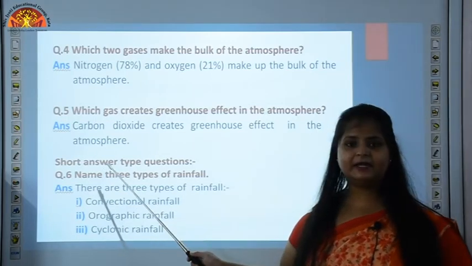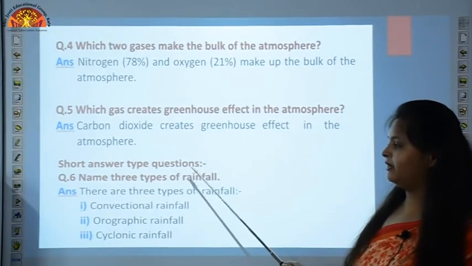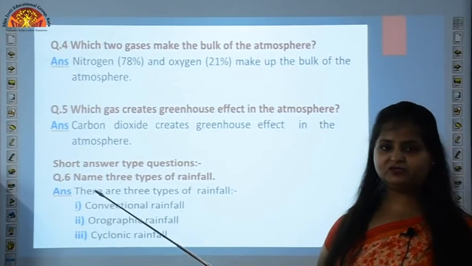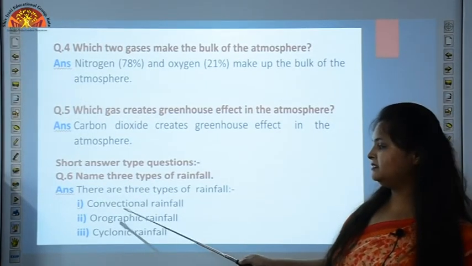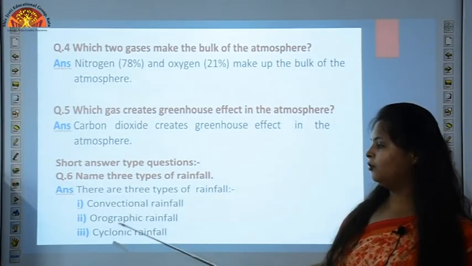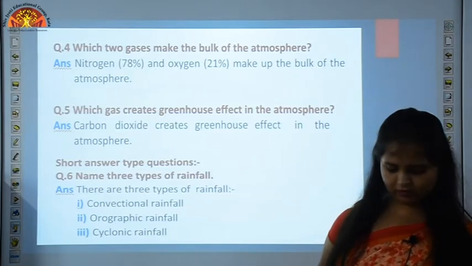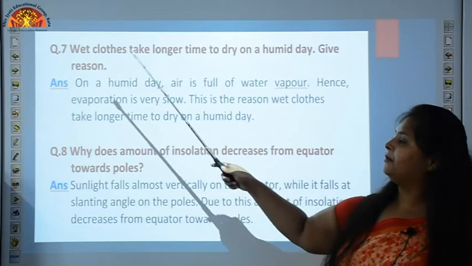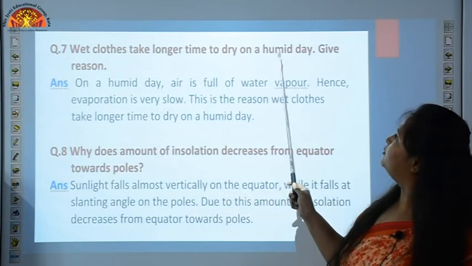Then short answer type questions. Question number 6. Name 3 types of rainfall. 3 types of winds we have studied, now these are 3 types of rainfall. First is convectional rainfall, orographic rainfall and cyclonic rainfall. Now question number 7. Wet clothes take longer time to dry on a humid day.